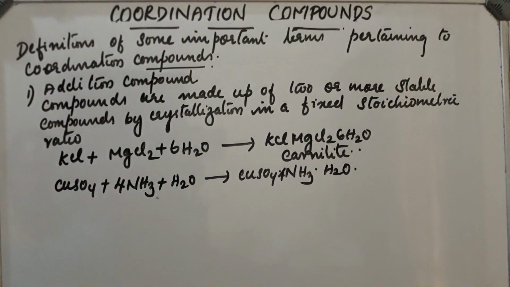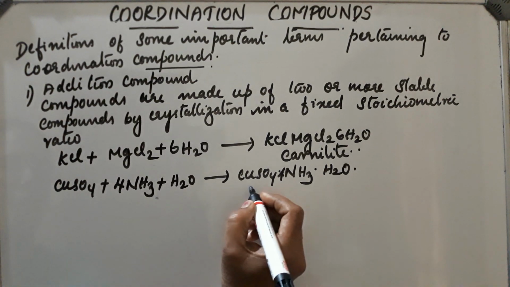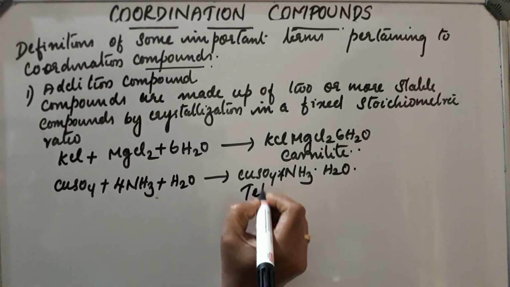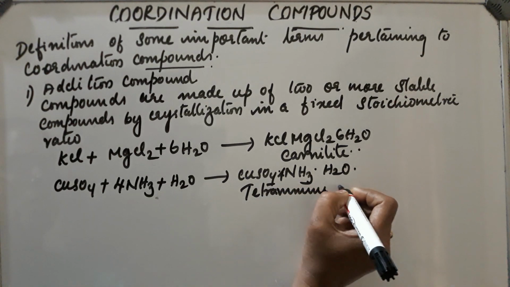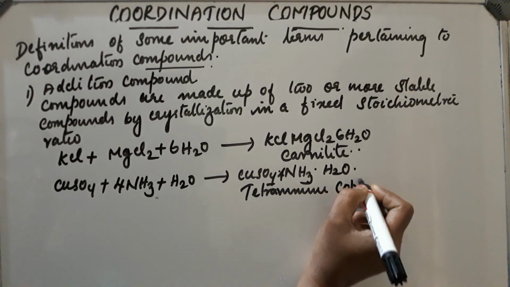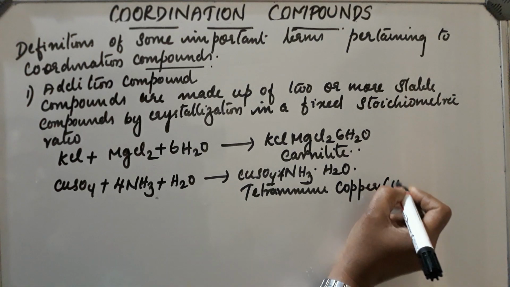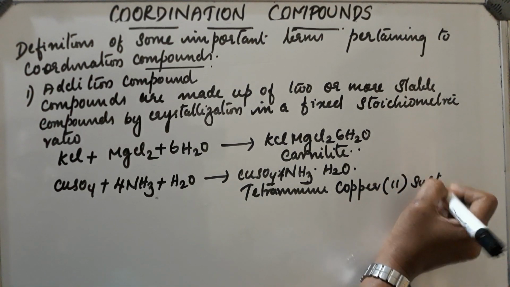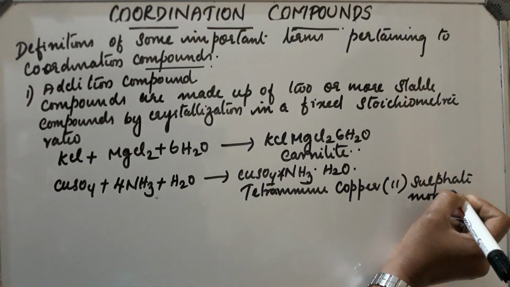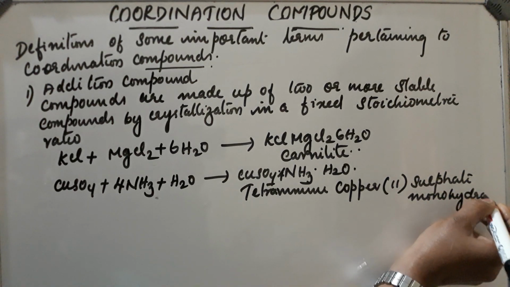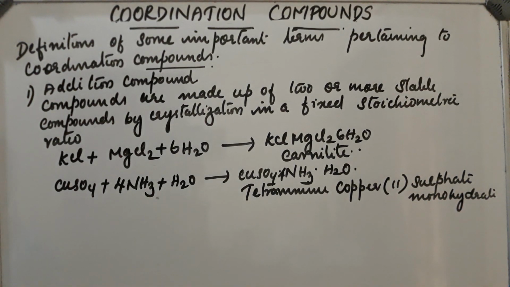What is this compound? It is tetraammine copper(II) sulfate monohydrate. Another example.